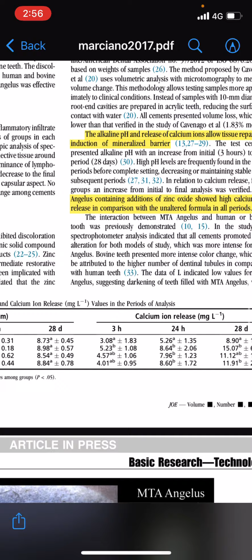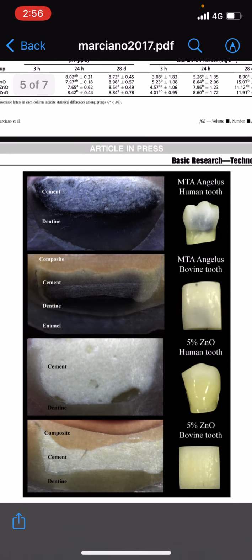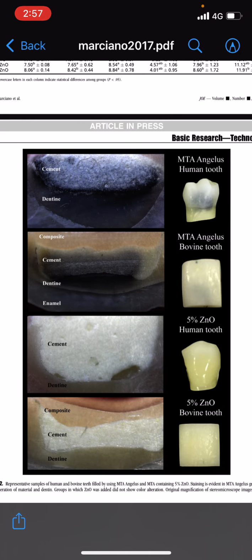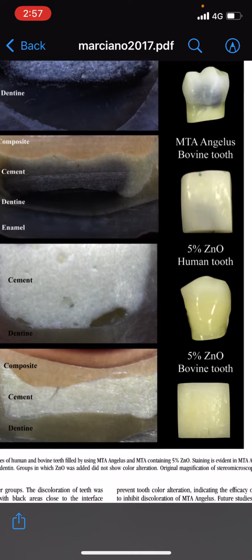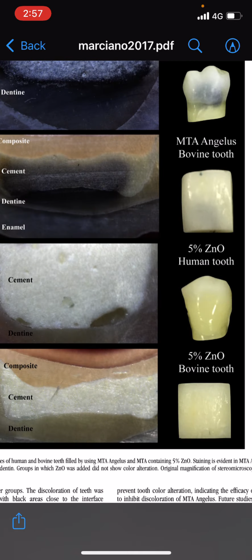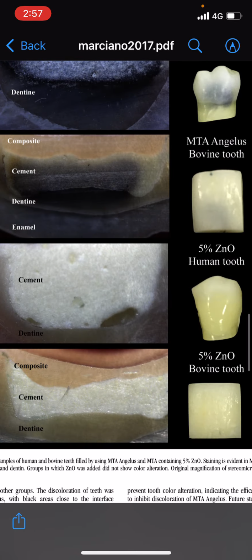MTA Angelus containing additional zinc oxide showed higher calcium ion release in comparison with the untreated formula in all periods. And this picture shows the discoloration due to MTA placement without zinc oxide in a bovine tooth and a human tooth, and then with the addition of 5% zinc oxide.